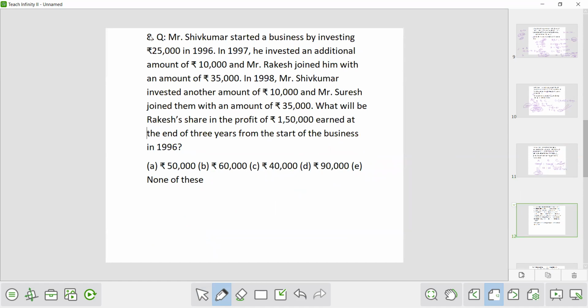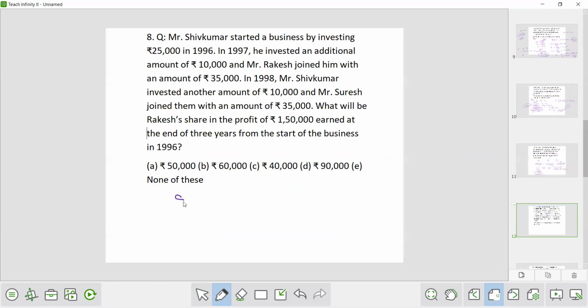Okay. This question seems to be lengthy one, but again, if you will solve this with a smart trick, you will be able to solve this question within 25 to 30 seconds. Here, first try to learn this question, try to learn the concept behind it. Mr. Shiv Kumar started a business by investing rupees 25,000 in 1996.